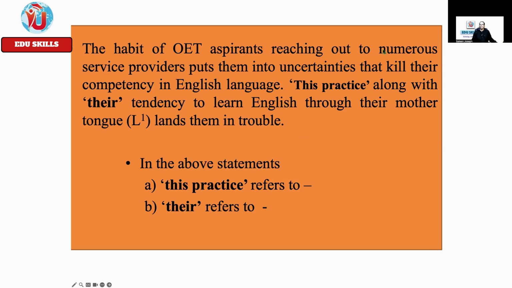The habit of OET aspirants reaching out to numerous service providers puts them into uncertainties that kill their competency in English language. Again, go to the subject. What does this practice refer to? What is the subject of the previous sentence? The subject portion: the habit of OET aspirants reaching out to numerous service providers. Okay, this practice. There refers to this practice along with their tendency. There refers to OET aspirants. This is the tactics you have to write down and understand.